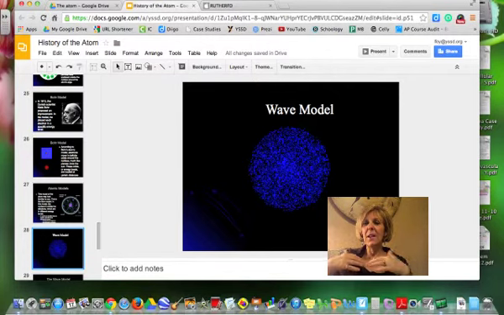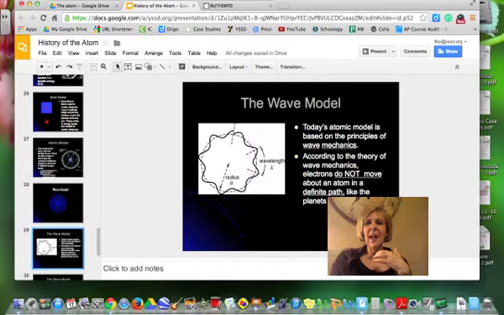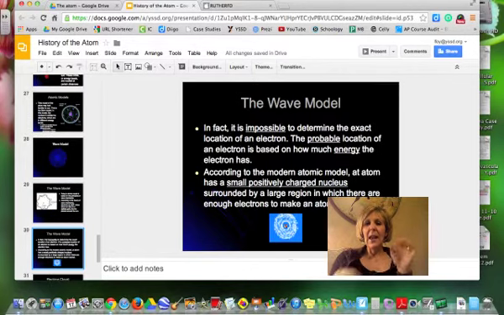This has been developed using some really crazy mathematics called quantum mechanical theory. The wave model tells us that electrons don't travel in a definite path like planets around the sun. They actually are traveling in waves, and it is impossible to say exactly where any electron is.